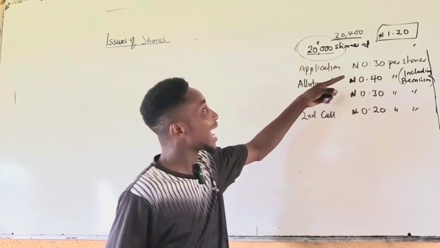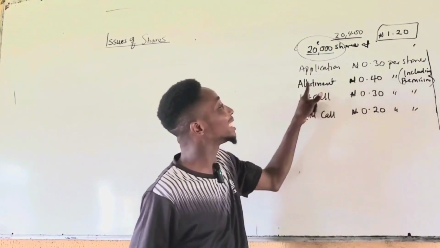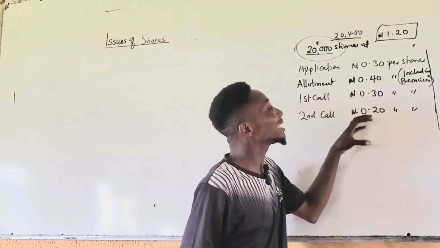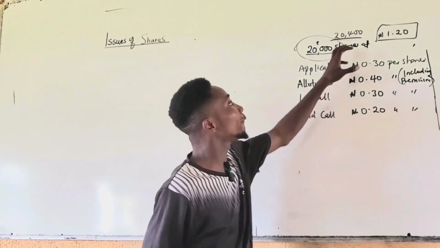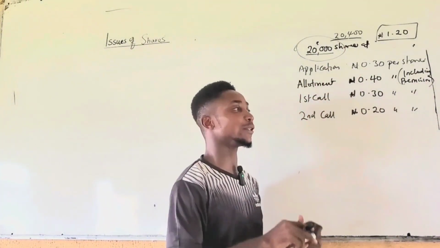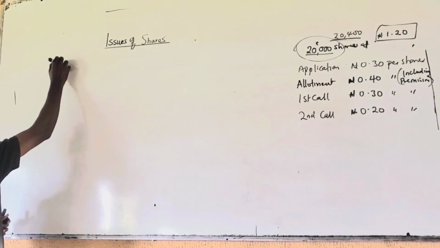That premium of 20 kobo is included in the allotment amount. The directors decided to reject 400 shares so as to accommodate the remaining applicants. So let's show the workings.